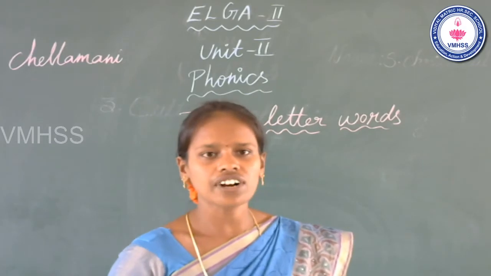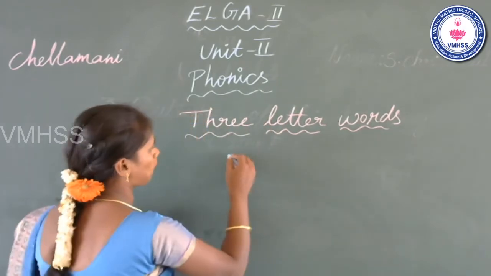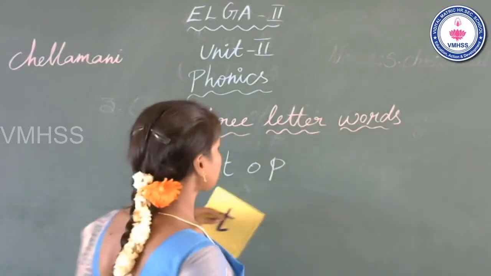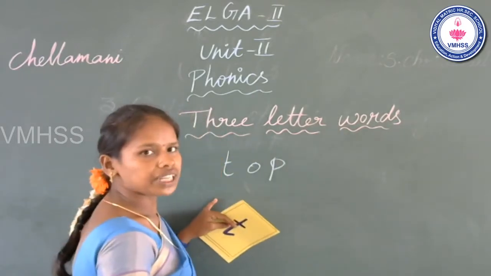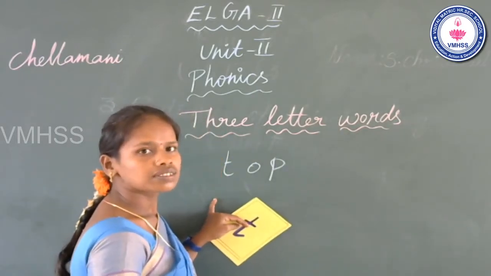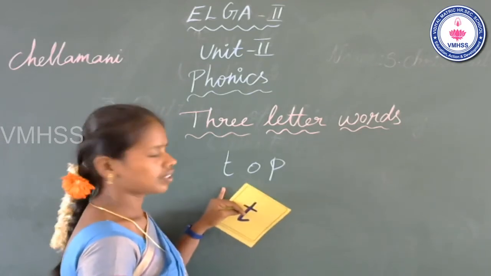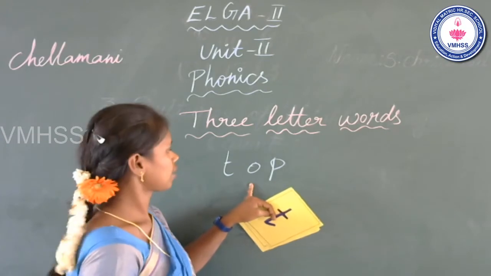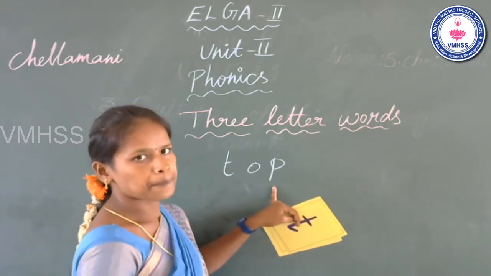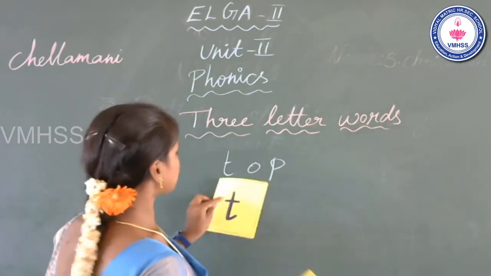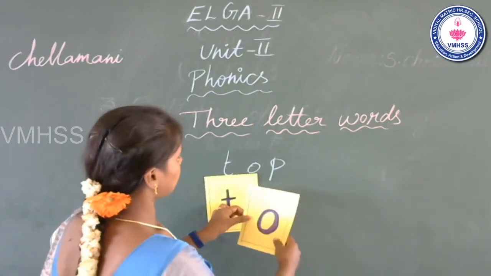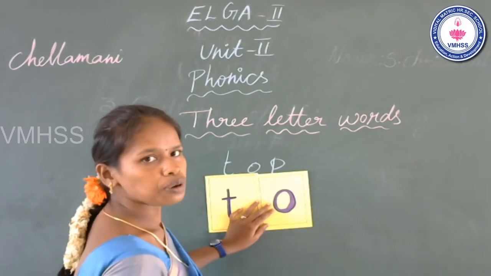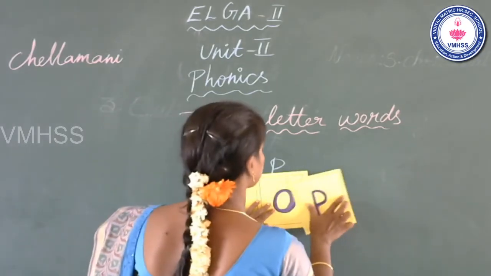Students, the next word is top. Do you know top? Top. What is the beginning sound? Yes, T. What is the middle sound? A. End sound P. Beginning sound T, middle sound A, end sound P. Top.